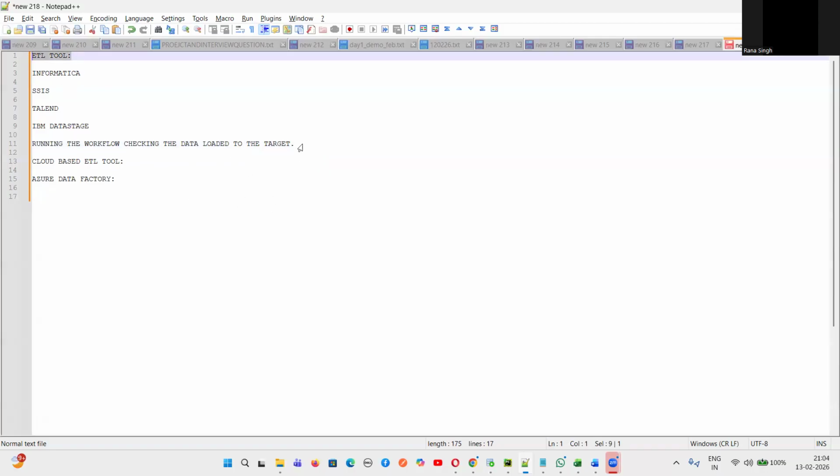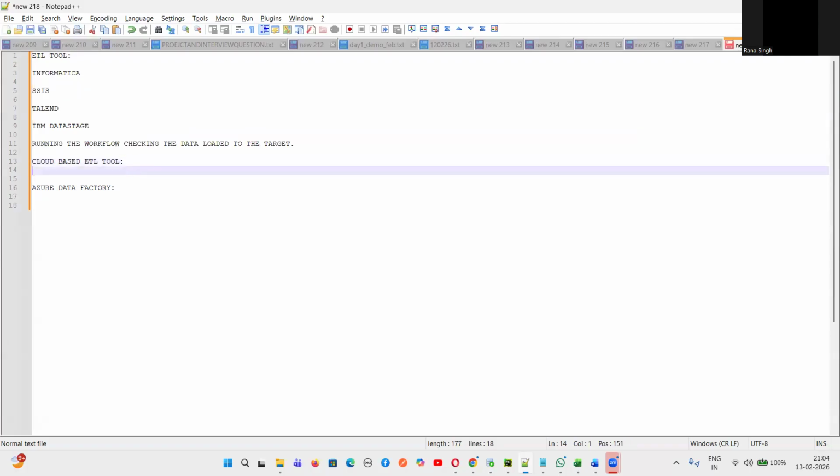Now this is, guys, our on-premises ETL tool. Today I'm going to discuss cloud-based ETL tools. In that we are taking the Azure platform. In the Azure platform, we are going to discuss, guys, Azure Data Factory. Is it fine? Yes or no, guys?